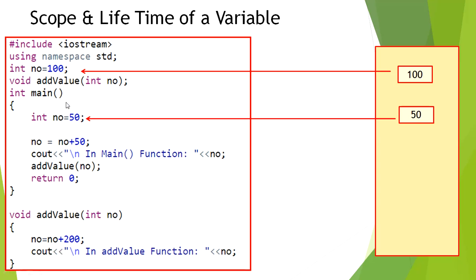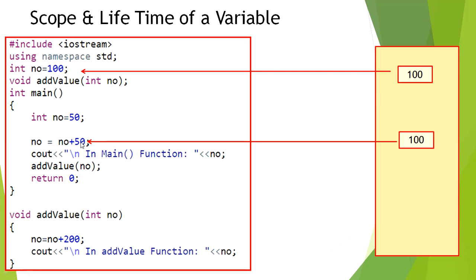Whenever we give the program for execution, at this particular moment no has value 100, which you can identify from here. Once the program counter reaches this particular line, an altogether different memory location for the same variable name holds 50. Whenever you come to this line, the value of this no will be updated to 100.